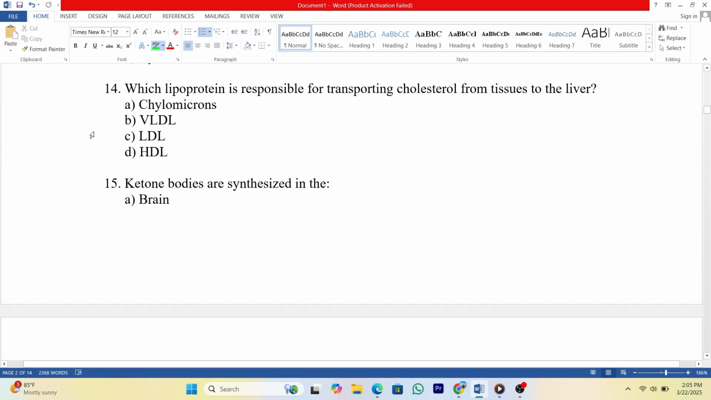14. Which lipoprotein is responsible for transporting cholesterol from tissues to the liver? A. Chylomicrons. B. VLDL. C. LDL. D. HDL. Answer: D.